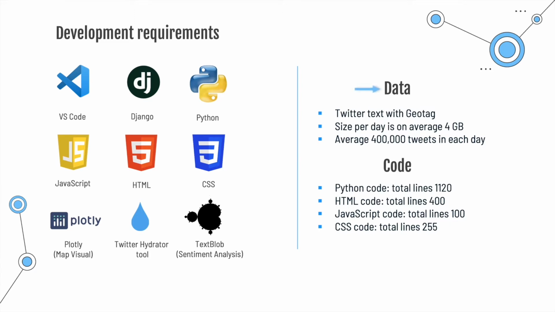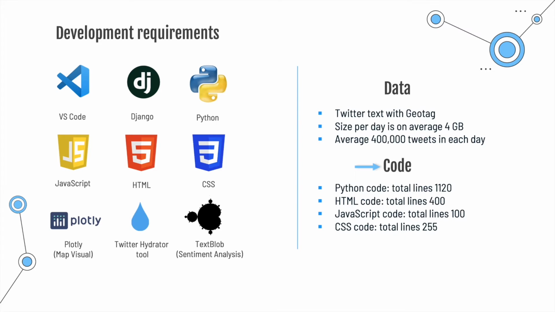For our data, we use Twitter text with geotag, and the size per day is on average 4 GB, and the average is 400,000 tweets each day. In total, for the code lines, we have 1875 lines, and it is divided into Python code, HTML code, JavaScript code, and CSS code.